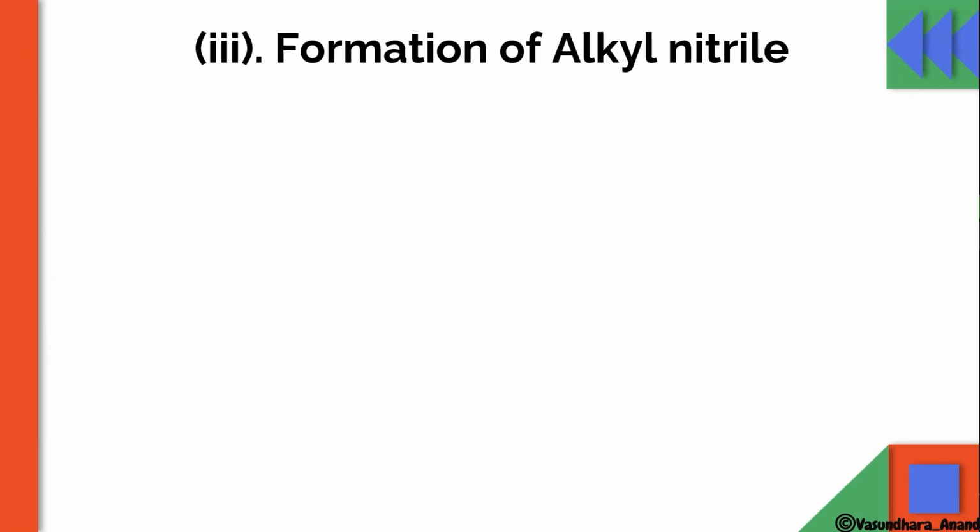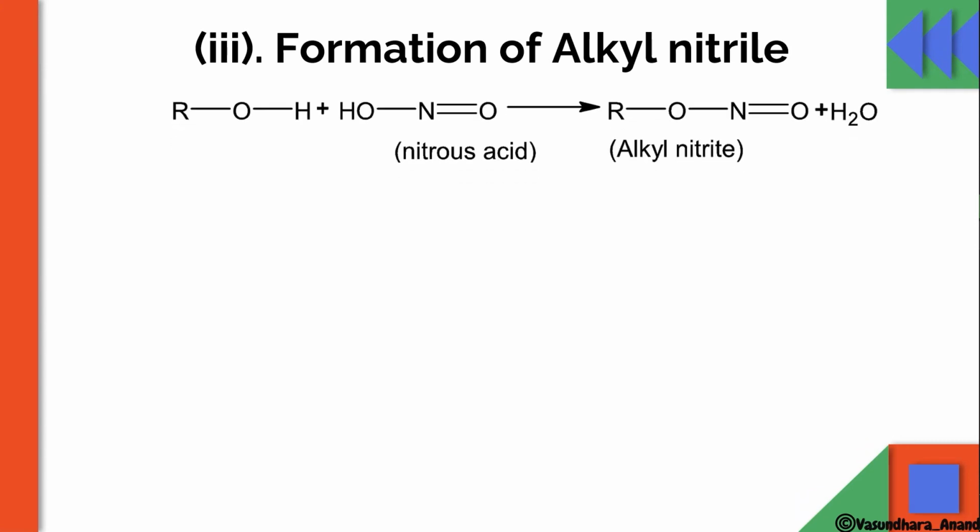Now the next thing is formation of alkyl nitrite. How is alkyl nitrite formed from the alcohol? So when ROH reacts with nitrous acid, this is not nitrile, nitrile we will do later on. It is nitrite. So when ROH reacts with nitrous acid, HNO2, it will form the alkyl nitrite.